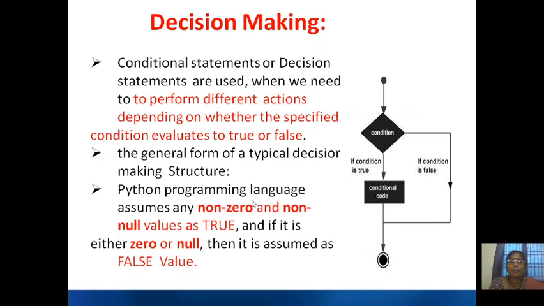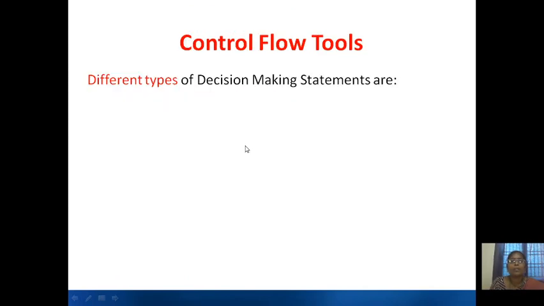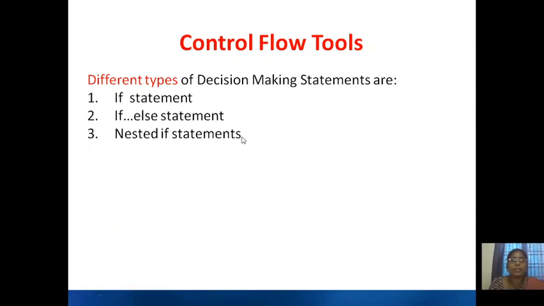So the Python programming language assumes any non-zero and non-null values as true. Similarly, if there is a zero or null, then it is assumed as a false value. There are different types of decision making statements. First one is the if statement, second is the if else statement, third is the nested if statement.